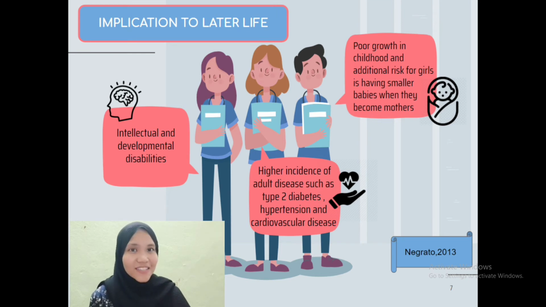When the child becomes an adult, it can increase the incidence of diseases like diabetes mellitus, hypertension, and cardiovascular disease. And also, it can cause girls to have a small baby when they become a mother. So, do you have any questions? No? Alright, so let's move on to the interventions of low birth weight that will be presented by ALIFAH.